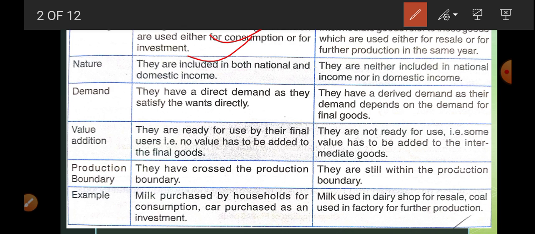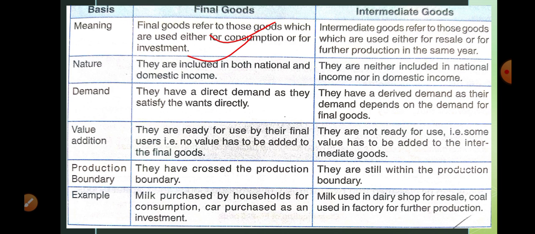Now, if we talk about intermediate goods, intermediate goods are those goods which are either for resale or for further production in the same year. So here are 2 points. If a good is used for production of another good as a raw material, we consider it an intermediate good. Otherwise, if it is purchased by a wholesaler to sell it, like a dairy shop purchasing a milk packet to sell to a consumer, it is an intermediate good.